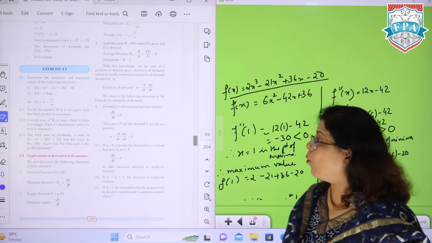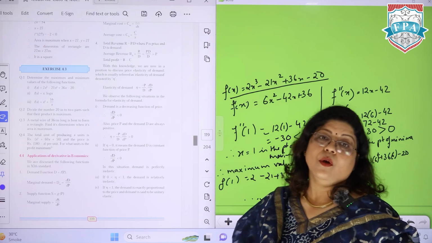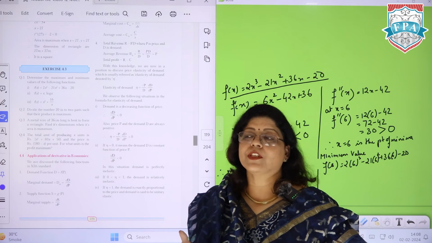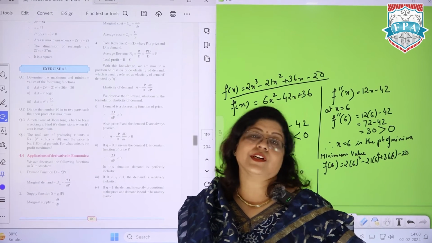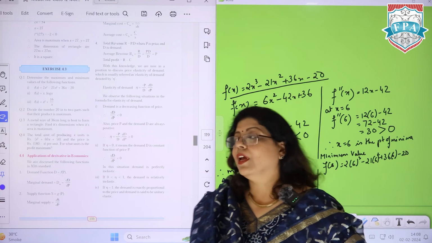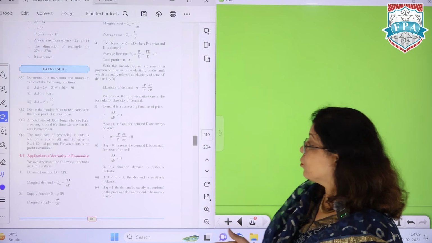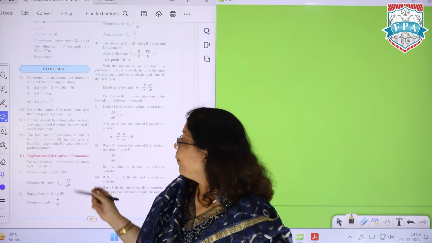So this is how a basic question of maxima and minima can be solved, where we first find out the turning points, note the steps, then f double dash x, check for which particular point it is positive and where it is negative, and then get the minimum and maximum value. The same sort of thing can be asked in word problems.